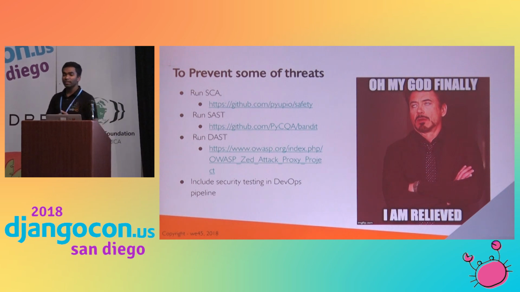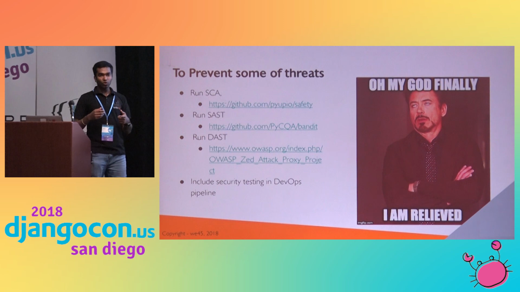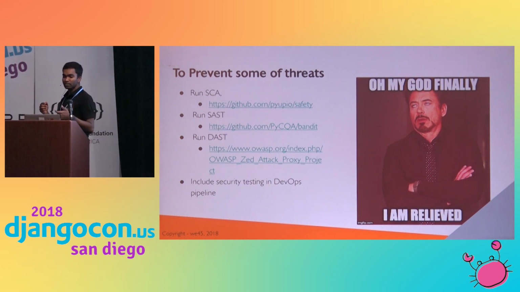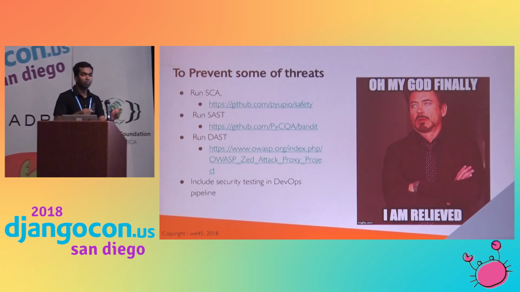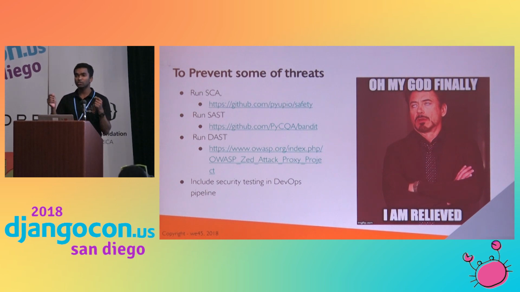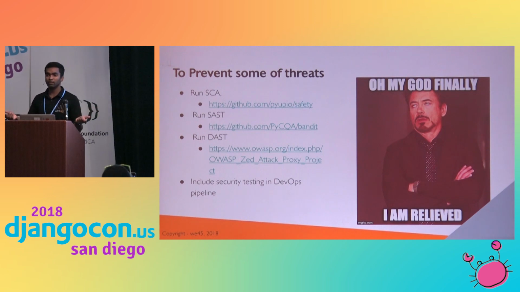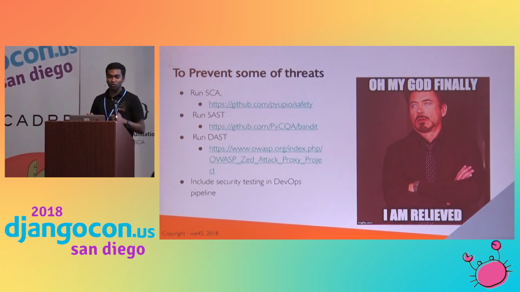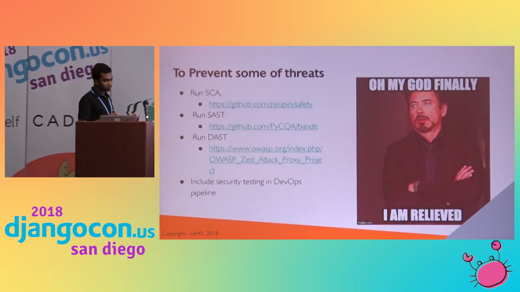Use SCA, source composition analysis. That means it scans your packages. If it finds any vulnerabilities in your packages, it says this vulnerability exists in this version, please upgrade. Also use SAST, as I showed you, Bandit for Python, so that if there are any vulnerabilities in our code, we can prevent these attacks. And also run DAST, use ZAP, an open source project.